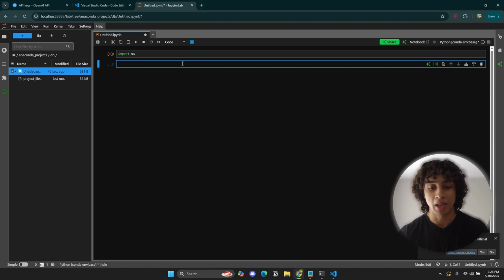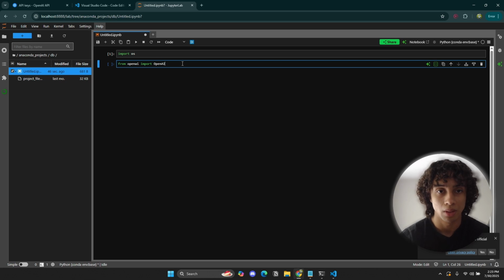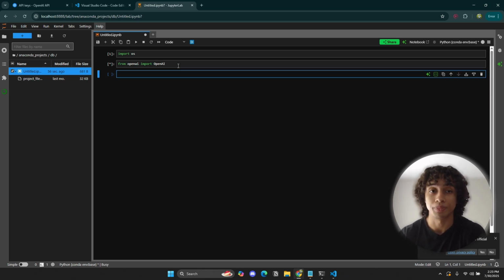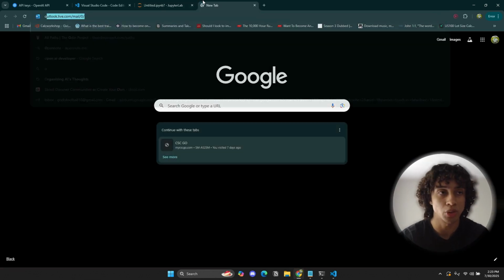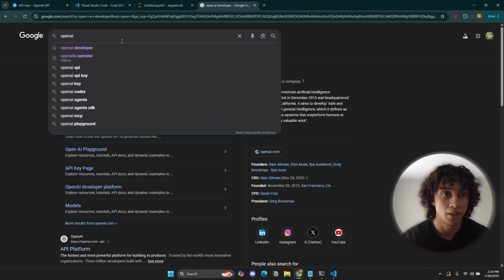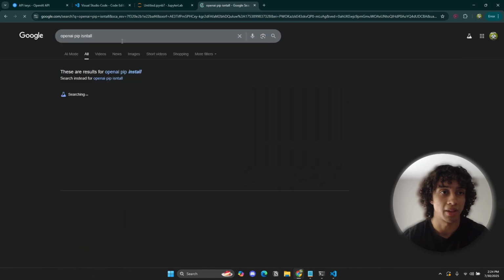For example, if I'm trying to import the OpenAI library, so from openai import the OpenAI SDK, I first need to have it installed. I already have it installed, so I'm not going to get an error. But most of you probably don't have it installed, so you want to type in pip install openai or something like that.